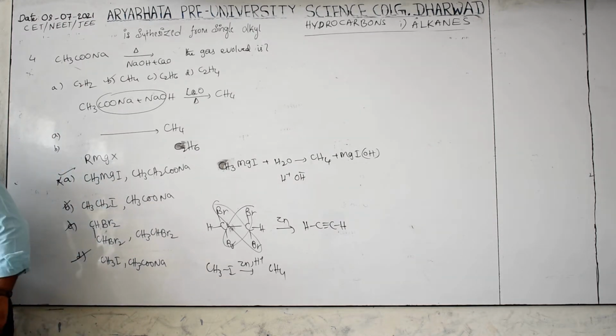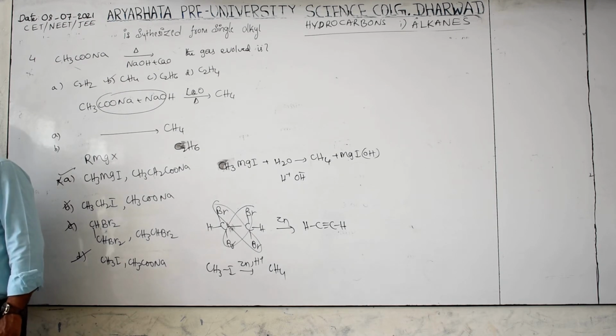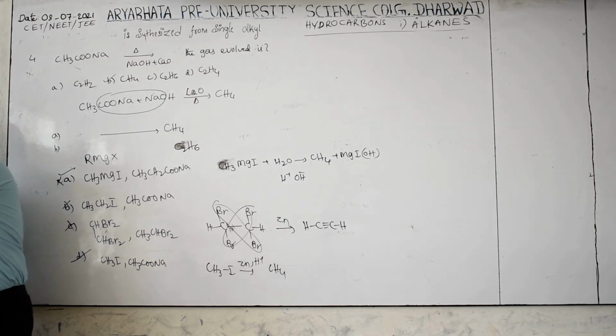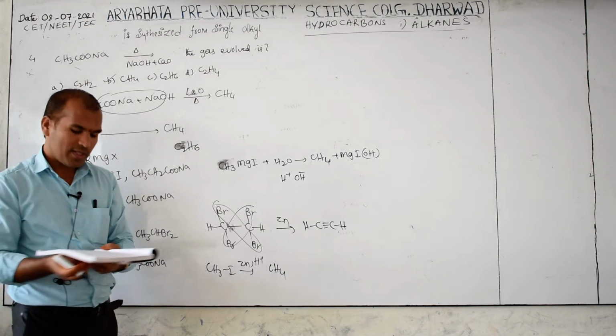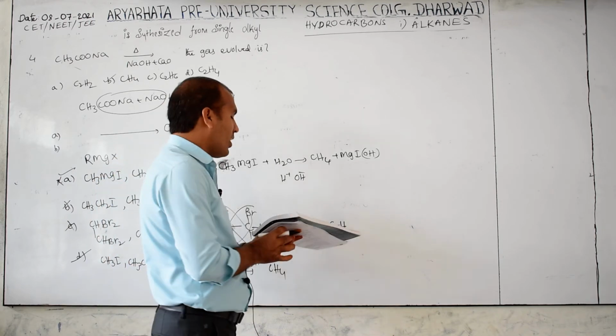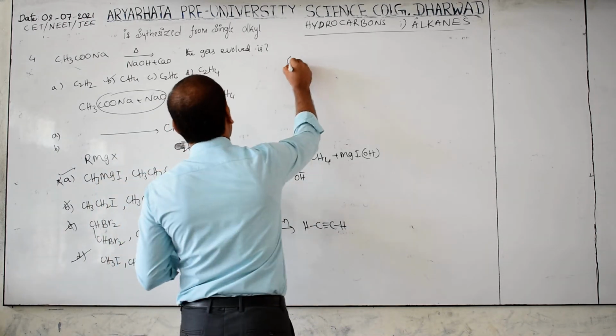Next, a mixture of ethyl iodide and methyl iodide is subjected to the Wurtz reaction. Which product will not be formed? Once again I am reading: question number 6.